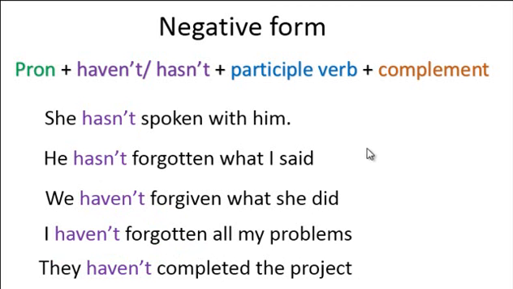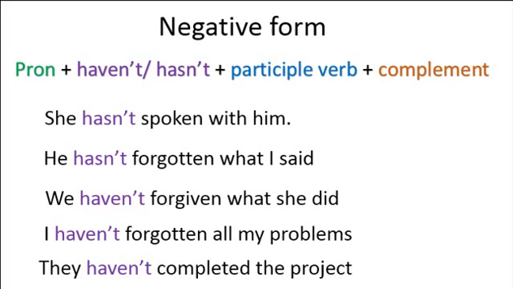So, if you want to use, for example, she has not spoken with him, it's good. But if you want to use the contraction, she hasn't spoken with him, that's right. You can use whatever you want. Now, we're going to continue with the question form.